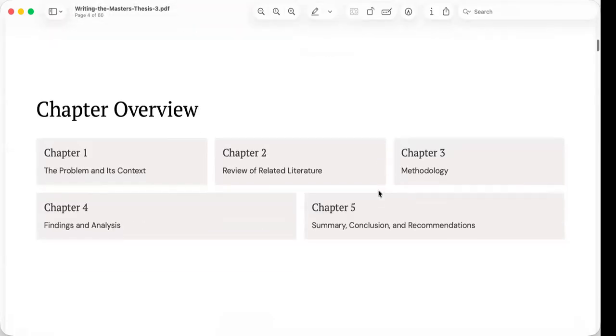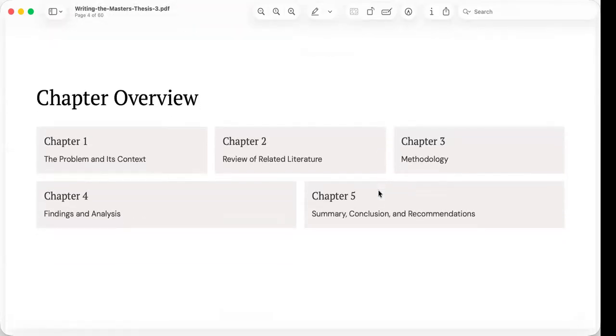Let's look at the chapter overview. The heart of every thesis lies in its 5 chapters, as we've said. Each chapter answers a different question about the research. Together, they create a logical flow from identifying a problem to proposing solutions based on evidence. One answers the question,